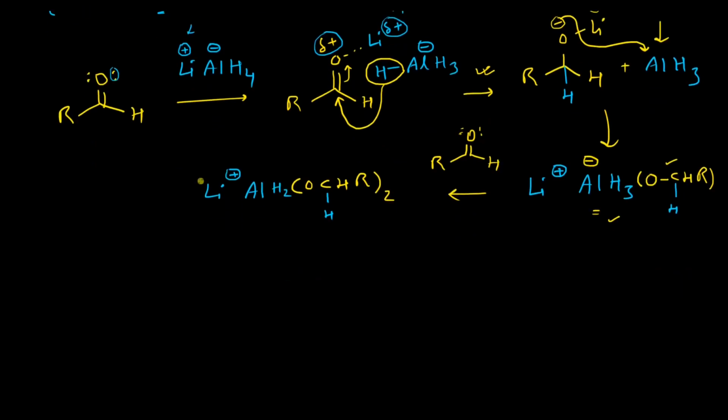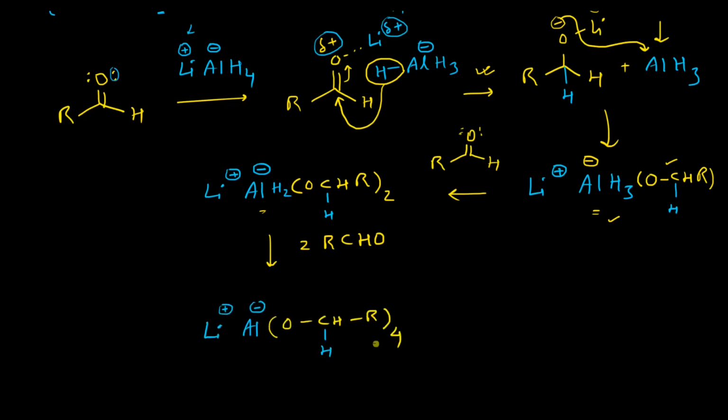So here will be a negative charge, and here will also be a negative charge, and like that another 2 molecules of aldehyde will react with this lithium aluminum hydride derivative, and finally this compound will form in the reaction medium. So all the hydrogen atoms will be replaced by alkoxy groups. This will be the final product of the reduction.